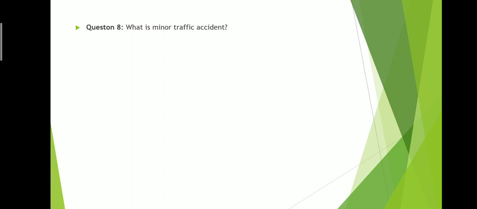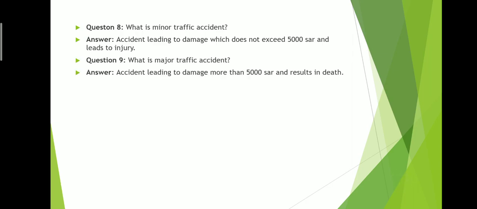What is a minor traffic accident? Anything which has expense below 5000 riyals and leads to injury. This is a minor traffic incident. A major traffic accident is anything which leads to damage of more than 5000 riyals. That is a major traffic accident, and it can lead to death also.